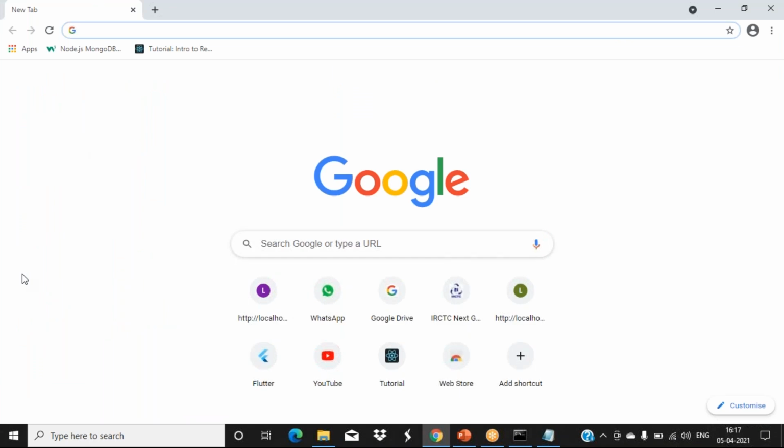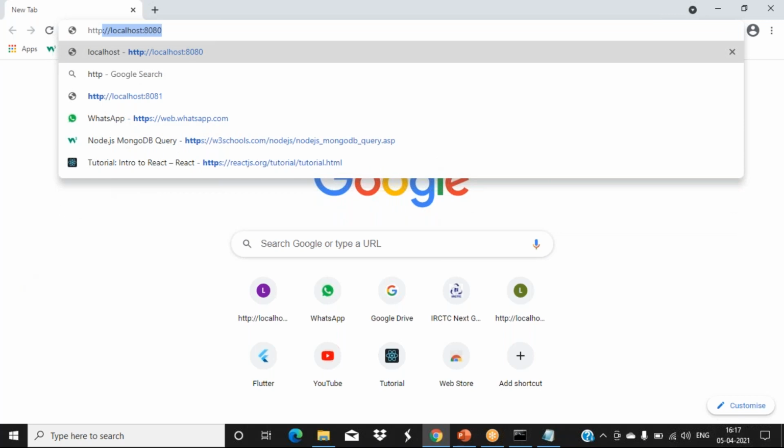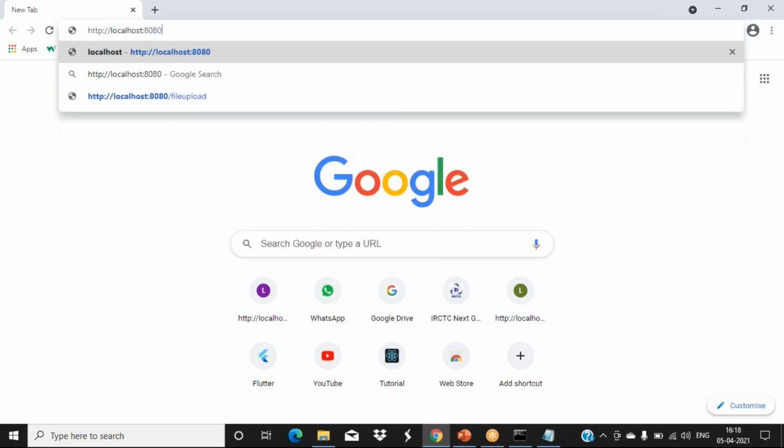The client accesses it using the address http://localhost, where localhost is nothing but your IP address, then a colon and the port number we are using to connect to that server, 8080. Press enter. The server we created is at the waiting state, and now the web browser accesses that port number. So I got this message, Hello World. Is this clear? This is how to create a web server in Node.js. Any doubt?